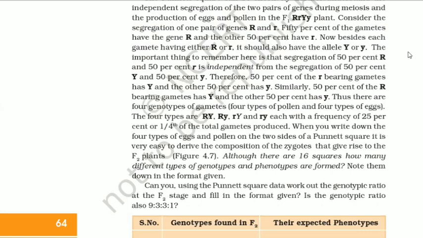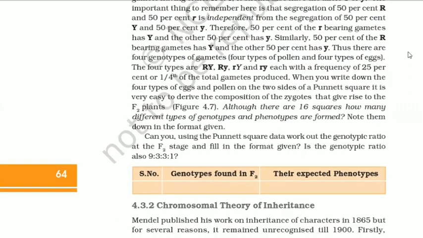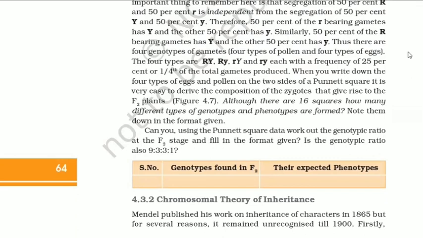Therefore, 50% of the small r bearing gametes has capital Y and the other 50% has small y. Similarly, 50% of the capital R bearing gametes has capital Y and the other 50% has small y. Thus, there are 4 genotypes of gametes, that is 4 types of pollen and 4 types of eggs. The 4 types are capital R capital Y, capital R small y, small r capital Y, and small r small y, each with a frequency of 25% or 1/4 of the total gametes produced.